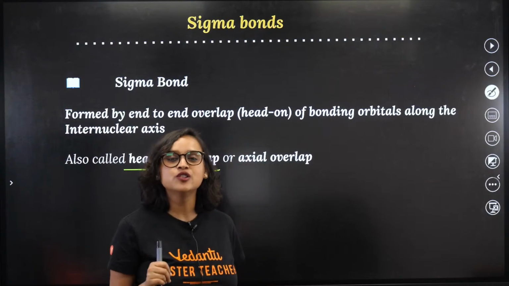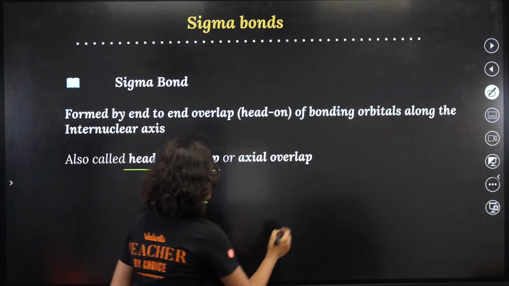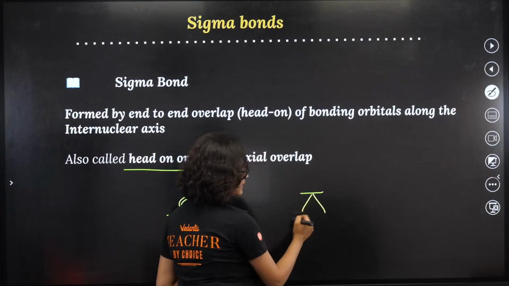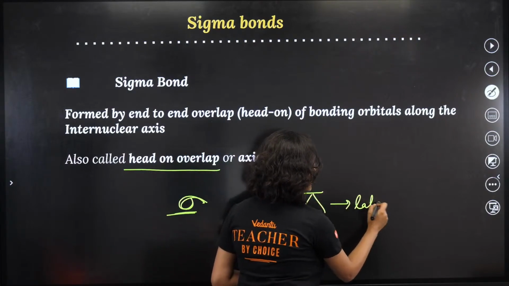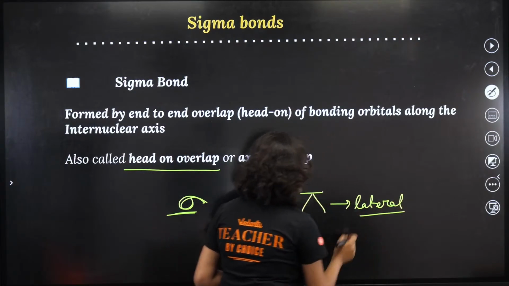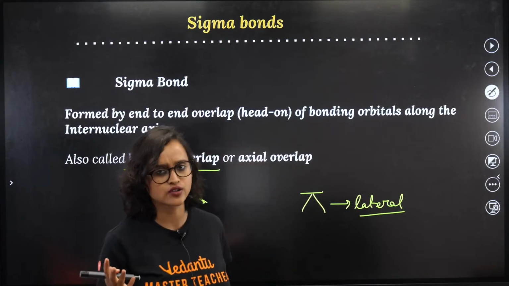Now in pi, you see that there are two parallel lines. When I make pi here, there are two lines, so I will write it as lateral. That's how I used to remember, guys. There are times in the exam hall when you can't remember, but this is how I used to remember, okay?